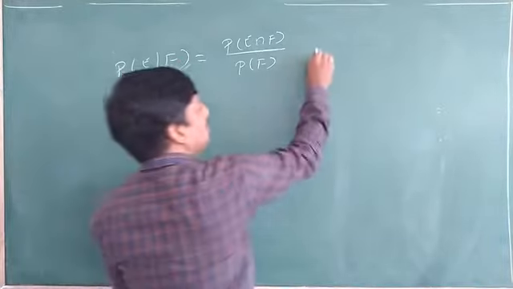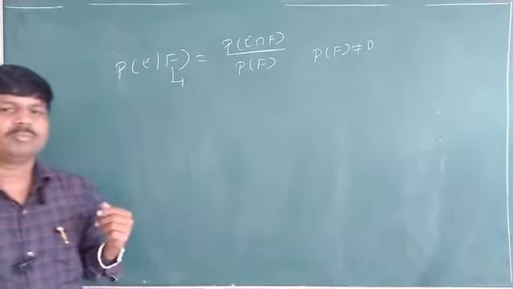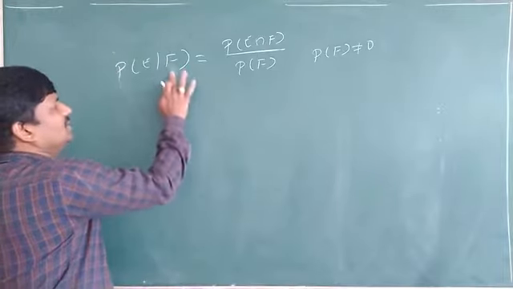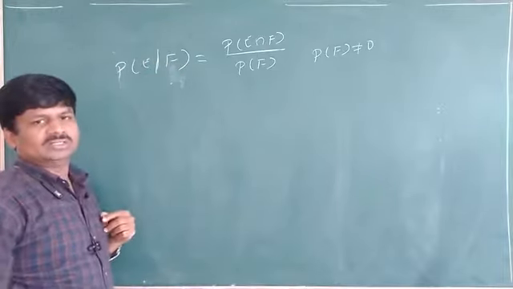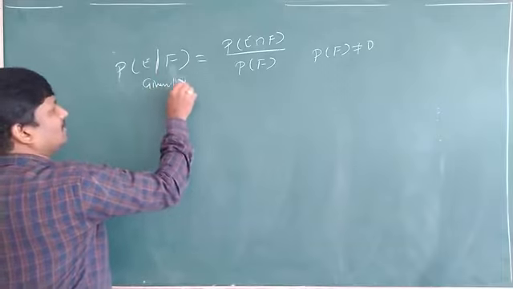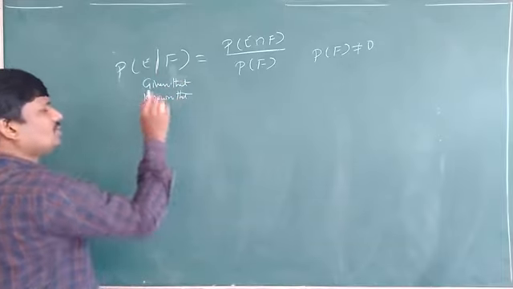Here probability of F is not equal to 0. Okay, it is about the formula. Here this you can read as E stroke F, or else given that, or else known. That you can read.